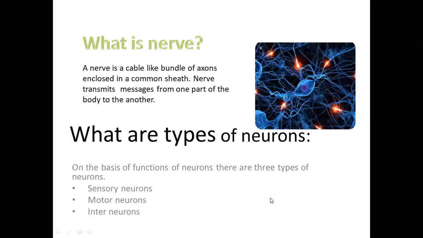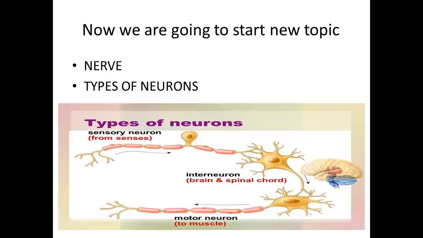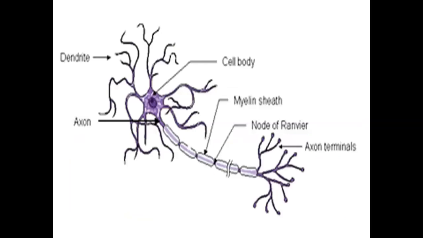Okay, this is the main focus of today's topic: nerve. What is a nerve? Simply, you can call it a cable which is composed of a bundle of axons. Now recall axons. From the structure of the neuron, you can recall a component of a neuron that was a long thread-like structure originating from the neuron cell body. This one is the axon, and it carries messages away from the cell body.